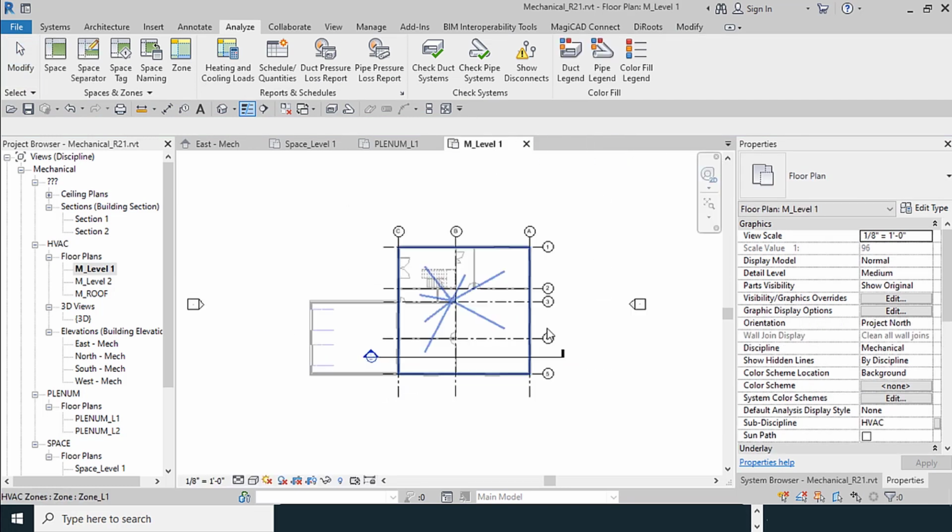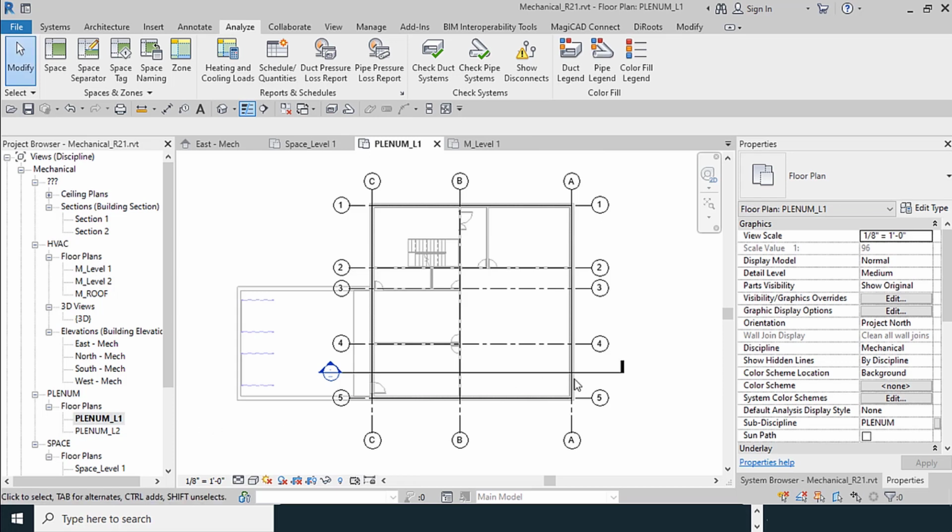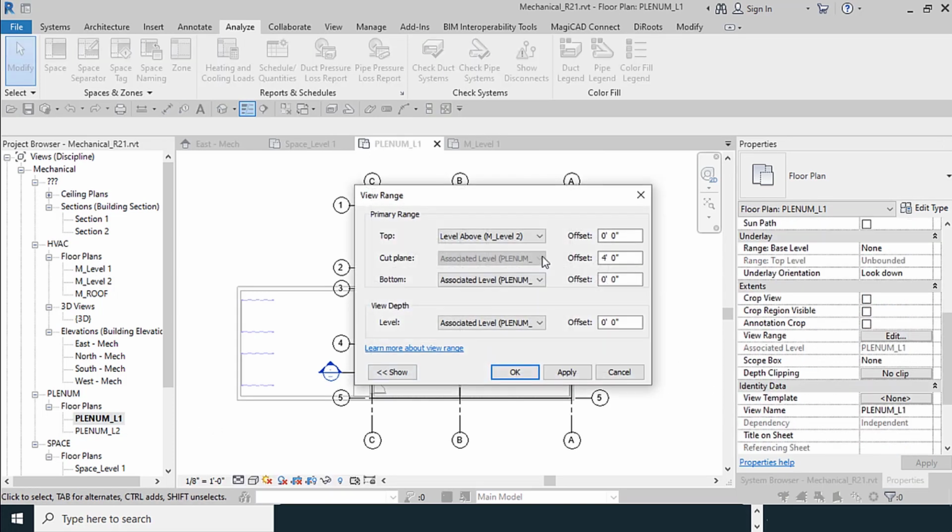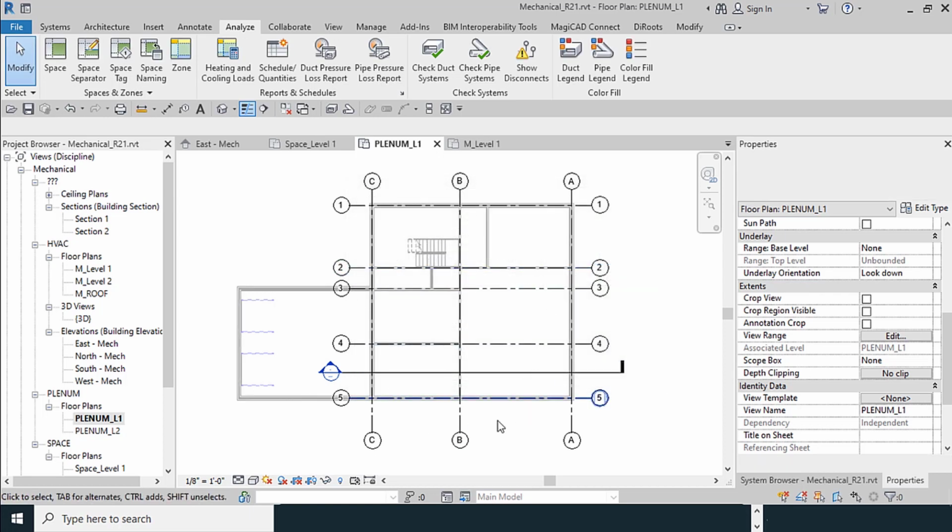I close this window. Plenum level 1, view range, top as level 2, cut plane. I put a lower amount for this, from 1.16, for example 1. Okay.